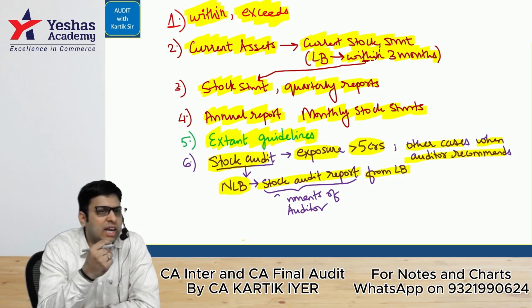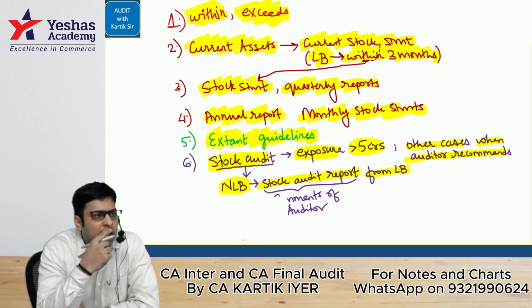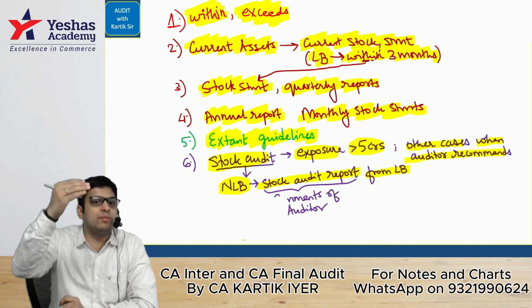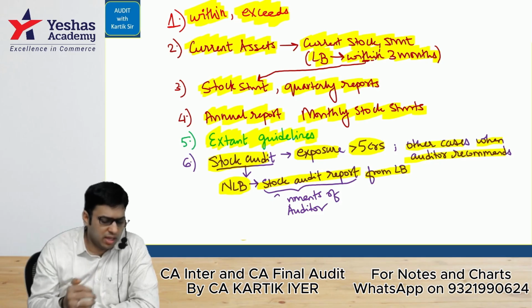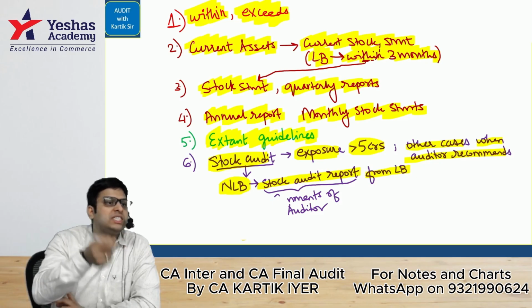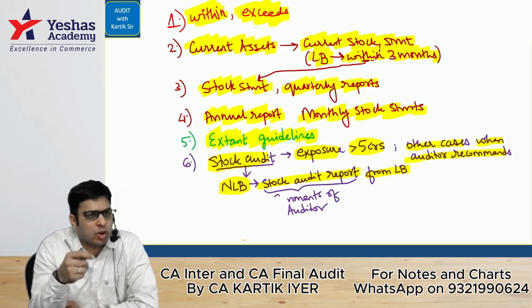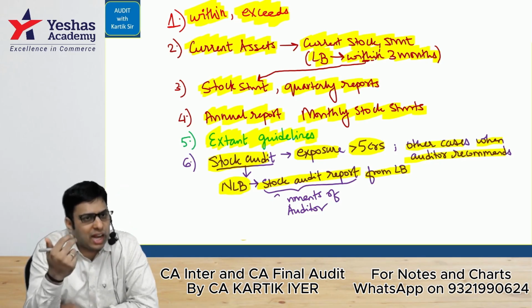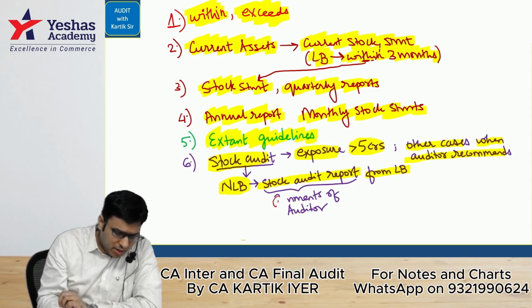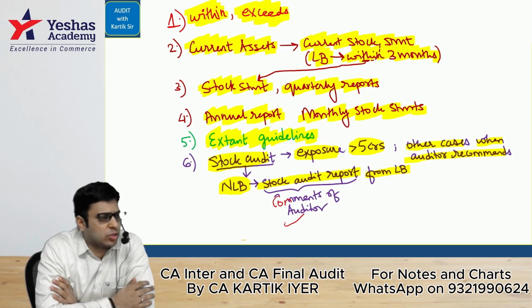Yesterday, we had done this area where we saw that India Infrastructure Limited wanted a loan of 1,000 crores and it was divided between 3 different banks. Okay, in that SBI was the lead bank and Axis Bank and HDFC were the non-lead banks. The non-lead banks will take the stock audit report from the lead bank. We should also carefully look at the comments given by the borrower and the comments given by the auditor. This also we should check very, very carefully. Easy. This was the theoretical part of computation of drawing power.